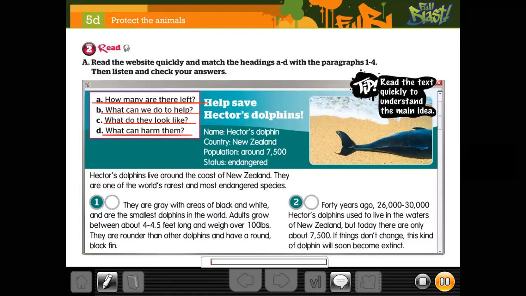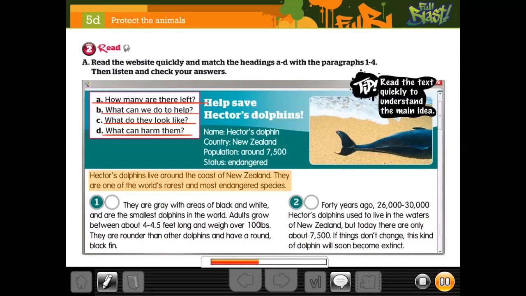Two, read. A. Read the website quickly and match the headings A to D with the paragraphs 1 to 4. Then listen and check your answers. Help save Hector's dolphins. Name: Hector's dolphin. Country: New Zealand. Population: around 7,500. Status: endangered.